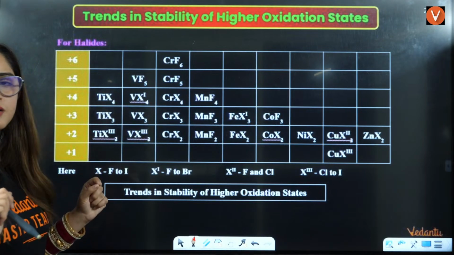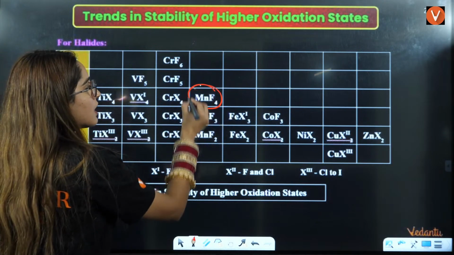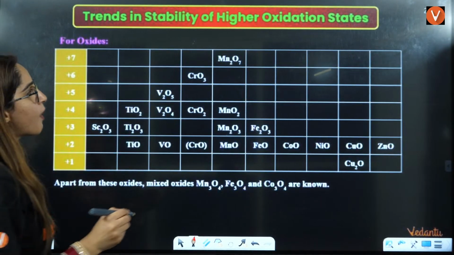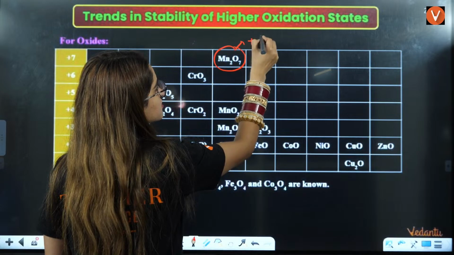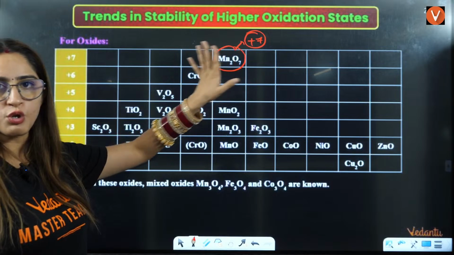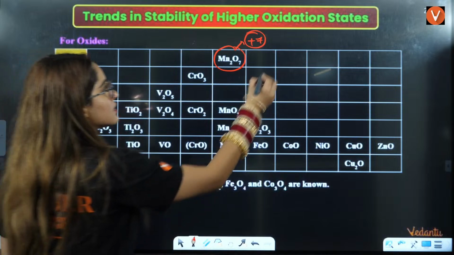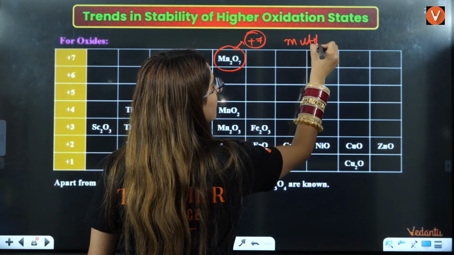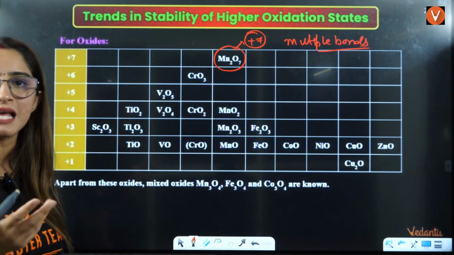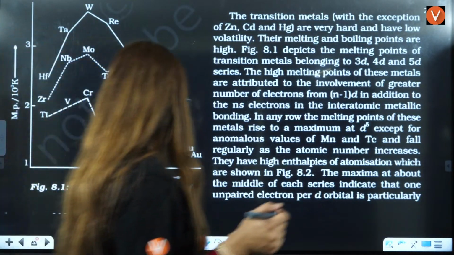Then the next question is regarding fluorine and oxygen. So the exception is that manganese, if you see, with fluorine it is existing in +4 oxidation state. But when you talk about with oxygen, it is existing in +7 oxidation state. You can also find it out. 2x minus 14 is equal to 0. It is existing in +7 oxidation state. Reason is because oxygen can form multiple bonds. That is the reason. Oxygen can form multiple bonds, that is double bond. That is the reason with oxygen it can exist in higher oxidation state.